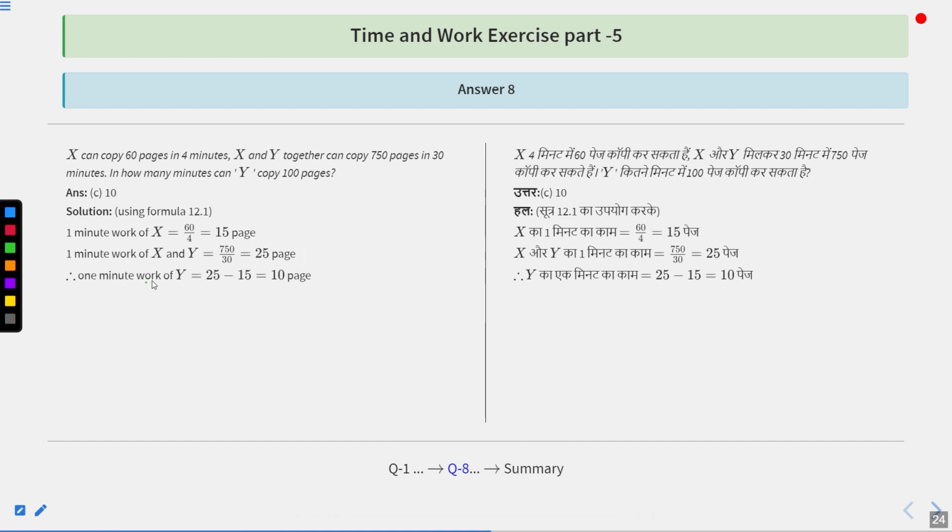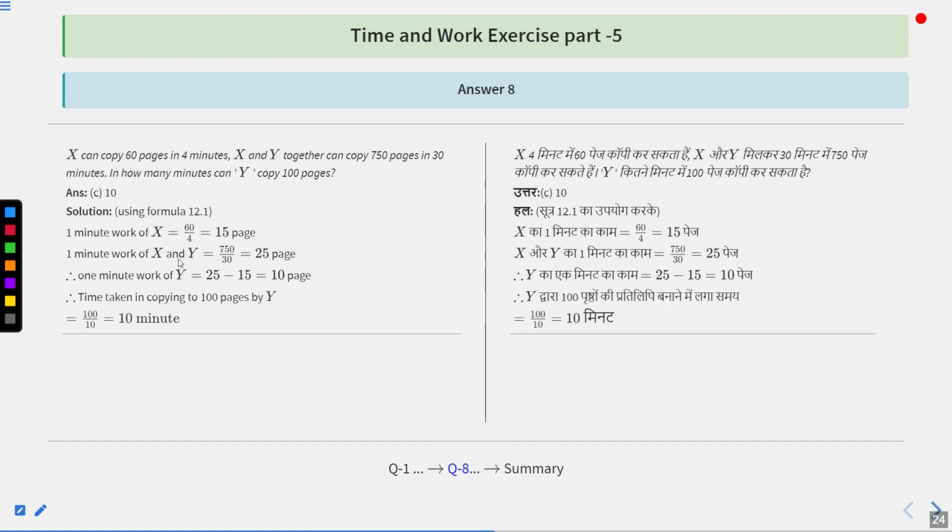So 1 minute work of Y is going to be how much? 25 minus 15, that is 10 pages. That means Y has to copy 10 pages in a minute. But according to the question, we have to find how many minutes it will take Y to copy 100 pages. So time taken in copying 100 pages by Y is going to be 100 upon 10, that is 10 minutes. So option number C is the correct answer.